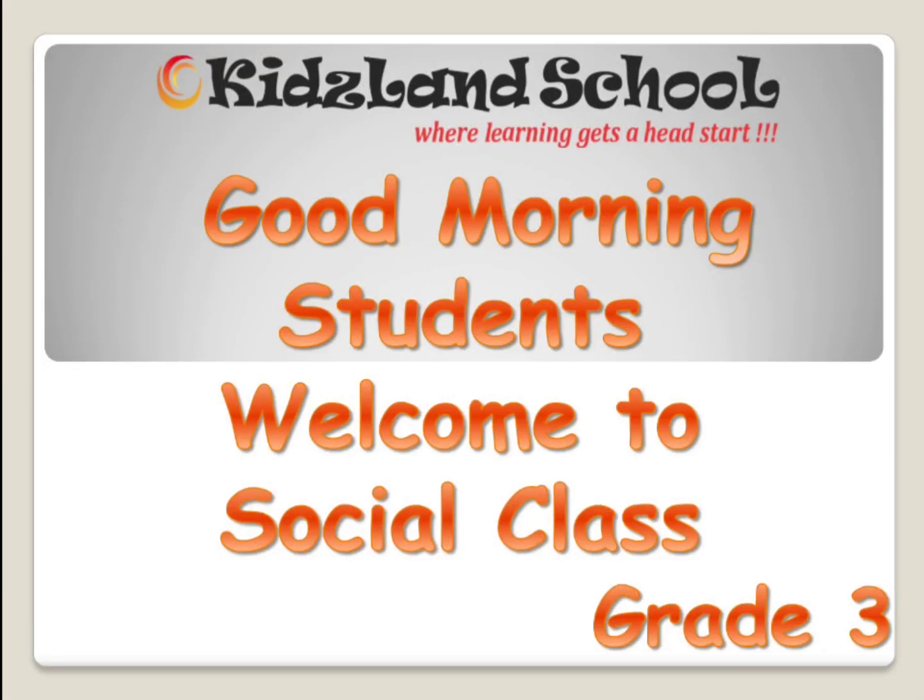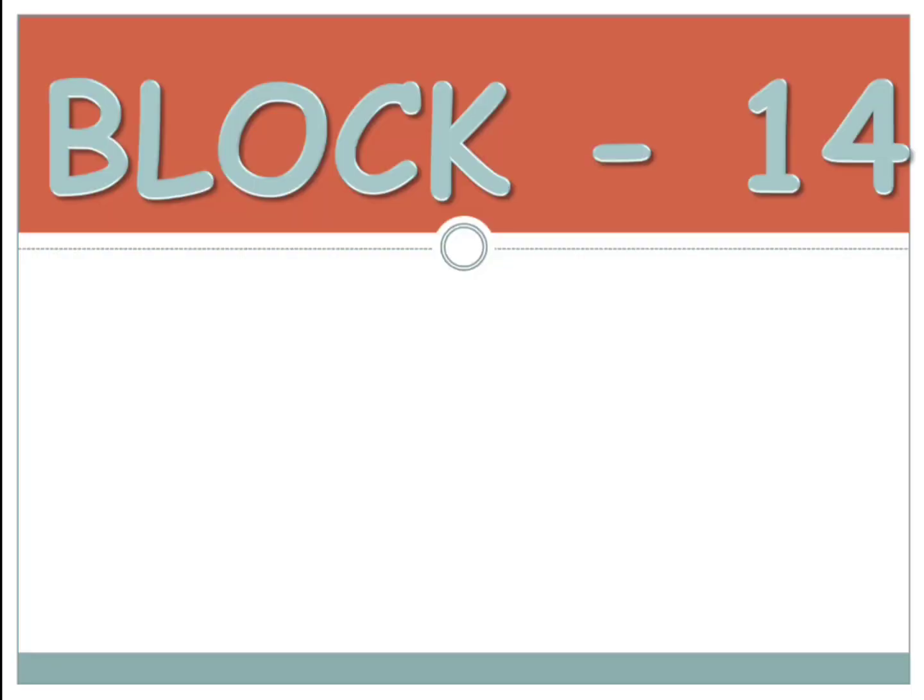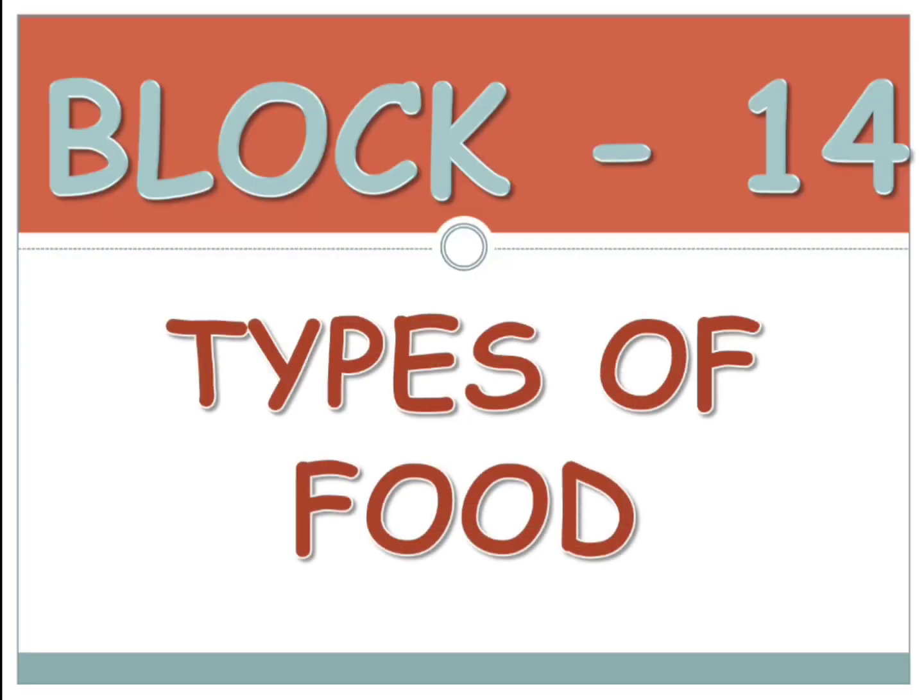So, in social, we are learning the 14th block, which is types of food. Isn't it, children? In this, we have learned the history of cultivation, that is, how early humans started agriculture. And we have also learned the steps we need to follow for rice cultivation. Along with rice, we also eat other food like food grains and pulses, isn't it, children? That we have learned in the third topic.